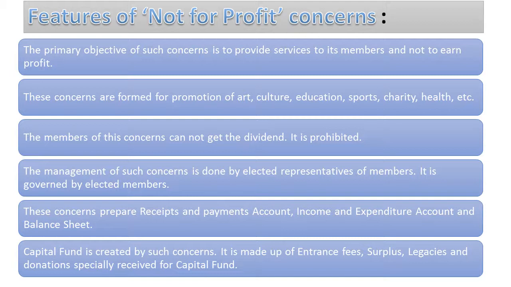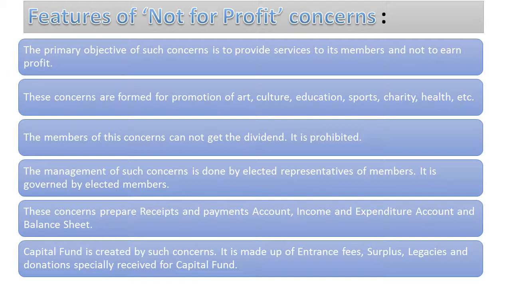The members of this concern cannot get the dividend, it is prohibited. So why will the members not get the dividend? Because whatever amount we are paying in the form of the subscription, for that the organization gives us the benefit. We are not making any kind of investment in the not for profit concern. So they are not going to give us any kind of dividend on whatever amount we have given to them.